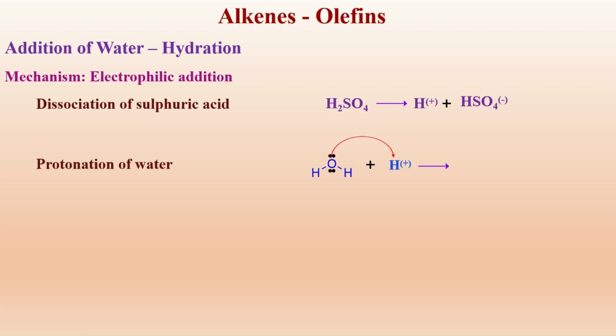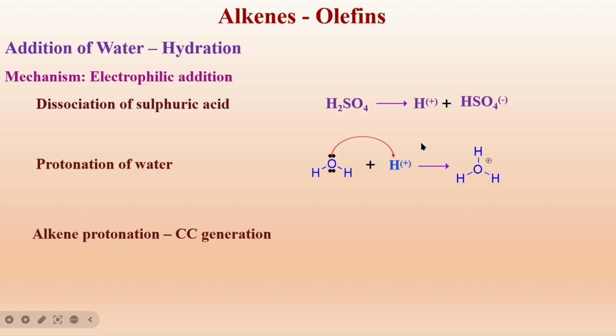When this gets shared with hydrogen, what happens to oxygen? The electrons are taken away with H plus. That's why the oxygen becomes electron deficient. Hydronium ion is formed. This hydronium ion is also an electrophile. As it is electron deficient, it acts as an electrophilic molecule. This electrophilic molecule reacts with the alkene.